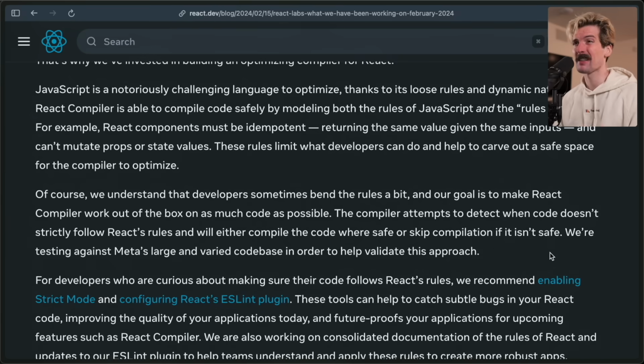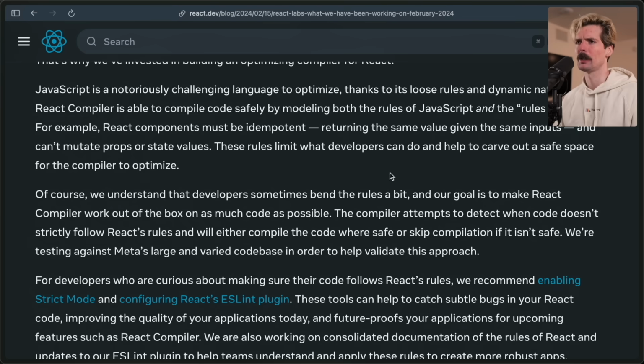Of course, we understand that developers sometimes bend the rules a bit, and our goal is to make React Compiler work out of the box on as much code as possible. The compiler attempts to detect when code doesn't strictly follow React's rules and will either compile the code where safe or skip compilation if it isn't safe. We're testing against Meta's large and varied code base in order to help validate this approach.